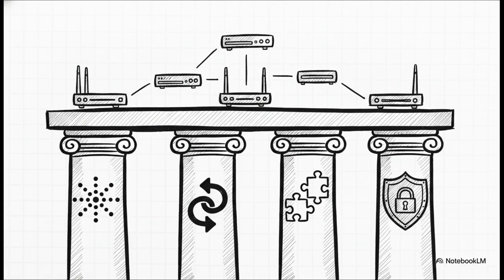Number 3, compatibility. All the different router traffic cops within that same autonomous system must speak the exact same language. They all need to support the same IGP protocol for effective, seamless communication. And finally, security. Protecting this invisible infrastructure from malicious rerouting or fake traffic signs is totally vital to prevent unauthorized changes and keep the organization's private data entirely secure.